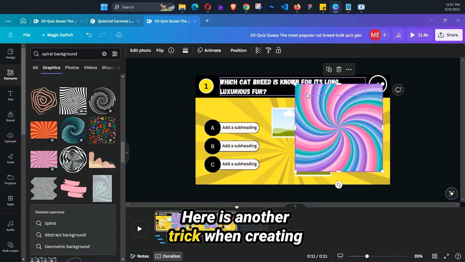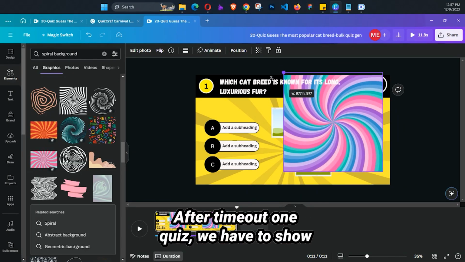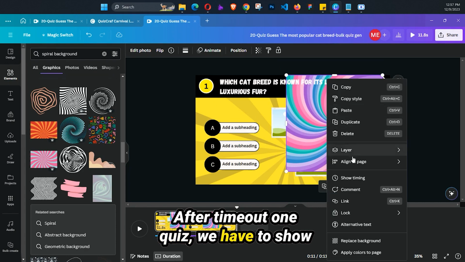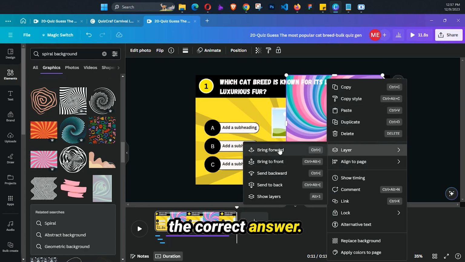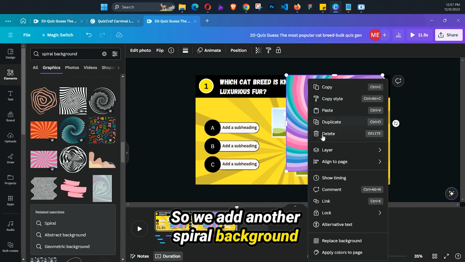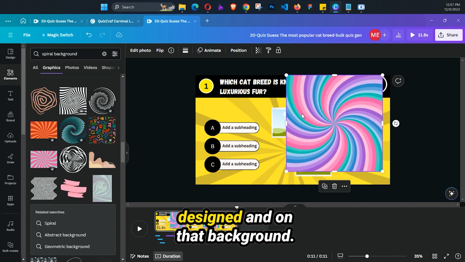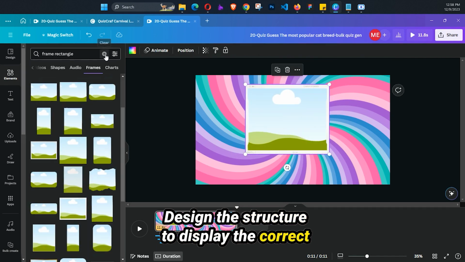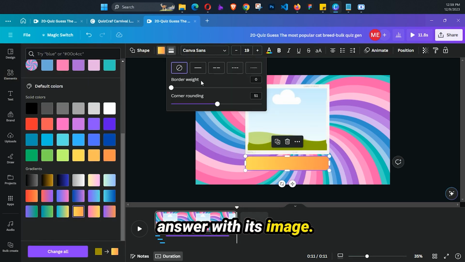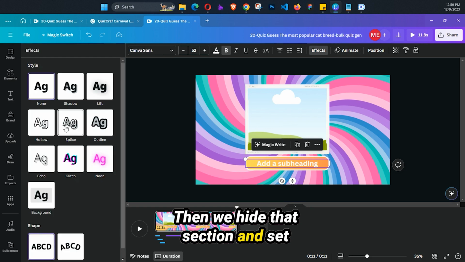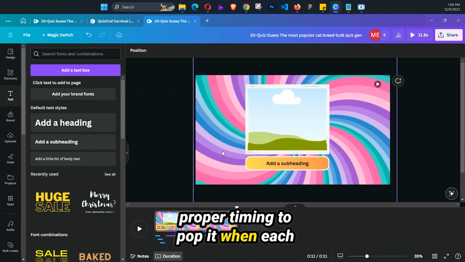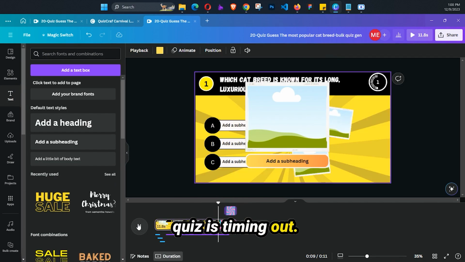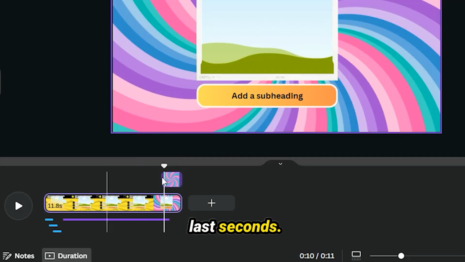Here is another trick when creating quiz videos. After time out one quiz, we have to show the correct answer. So we add another spiral background on top of the template we designed, and on that background, design the structure to display the correct answer with its image. Then we hide that section and set proper timing to pop it when each quiz is timing out. Just release the answer in the last seconds. Let's see how it looks.